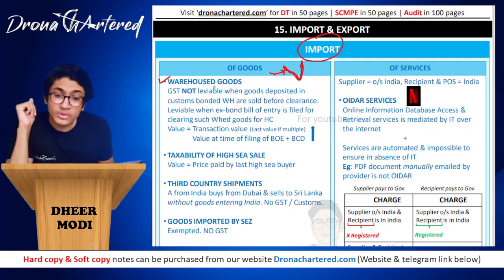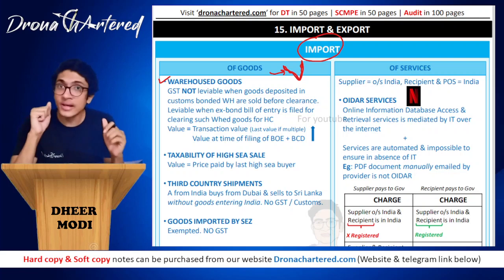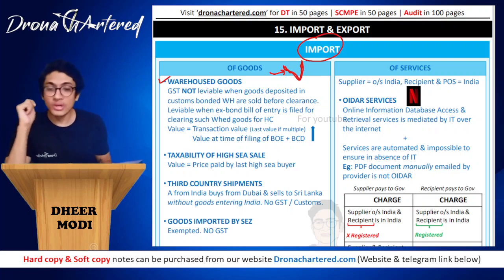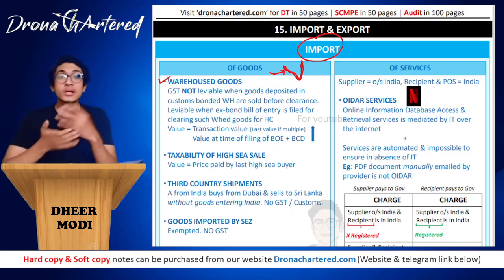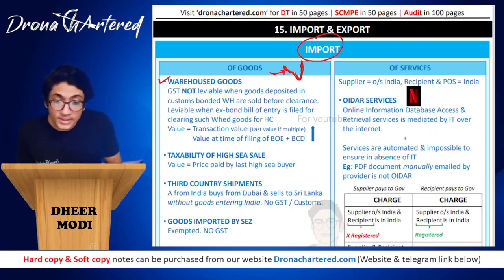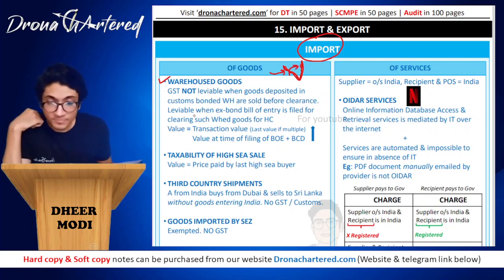So GST is not leviable when goods are deposited in custom bonded warehouse. Even though they are physically inside India, they are not cleared for home consumption. Therefore, it cannot be sold in India. So if goods deposited in custom bonded warehouse are sold before clearance, before clearance means clearance for home consumption, that means clearance to come inside India, then GST will not be leviable.